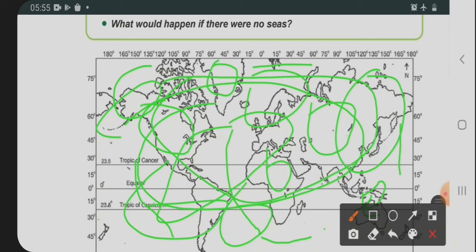Other than that, what could happen? We can also think that there may be no business of fish. Also, I think we may not have drinkable water, because if everywhere you see only land, there is a problem of water also.